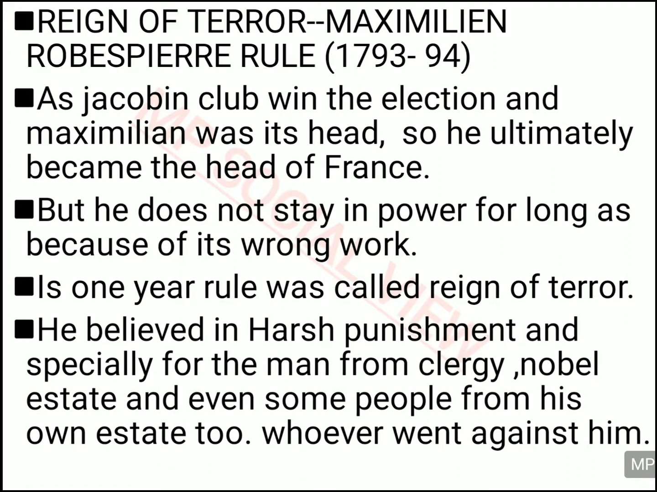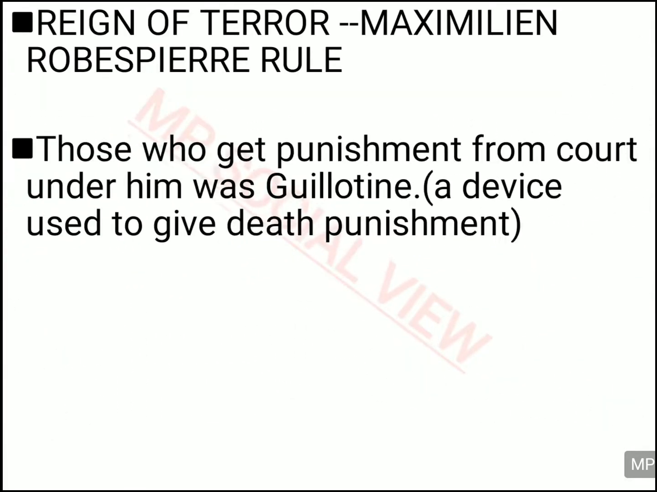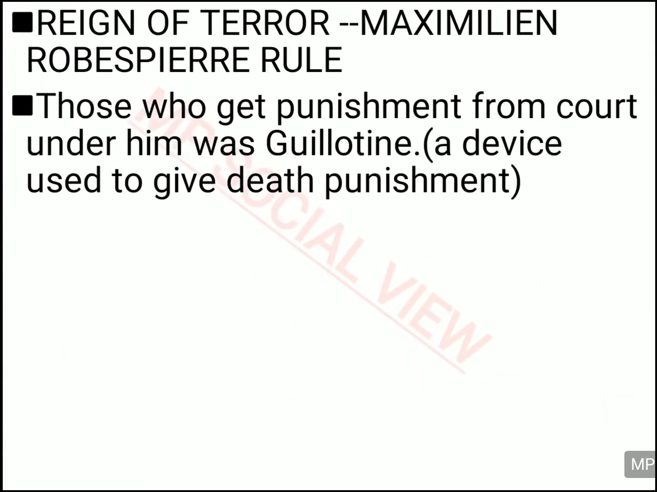So what he did, he used to give very harsh punishment. Because he belonged to the third state, and the first state and second state did so much injustice to the third state in the past, so he punished many clergy and nobles from the first and second state. And then he also punished people from the third state, because whoever used to go against him, whoever used to speak against him, he used to punish them badly, and that's why his rule is called the Reign of Terror.